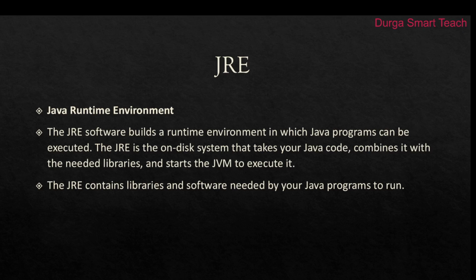Okay, so here the question is, what is a library? A library is nothing but a collection of packages. A package is nothing but a collection of classes, variables and functions. I will discuss all these topics in later classes. Inside a library it contains the classes, variables and functions. So if you want to access any of the functions, variables or classes, you need to combine the Java code with those libraries. That task is done by JRE, the Java Runtime Environment. So JRE contains the libraries and software needed by your Java program.